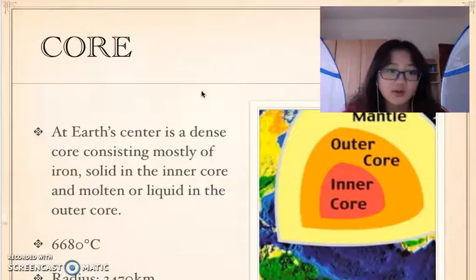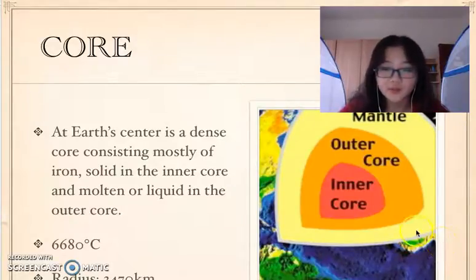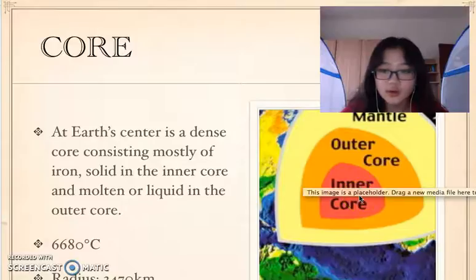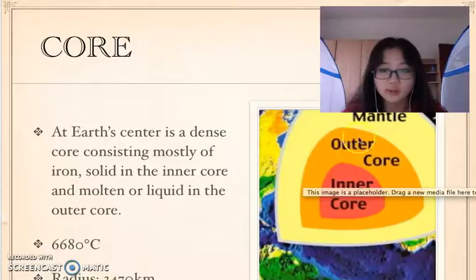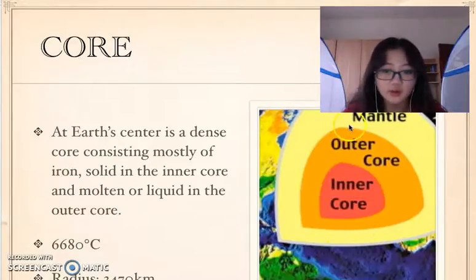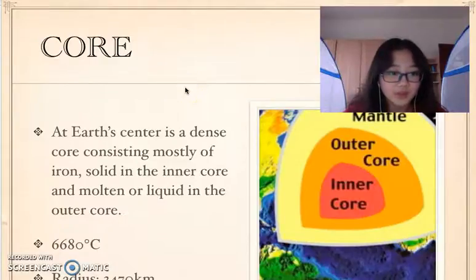The core, at the Earth's center, is a dense ball consisting mostly of iron, solid in the inner core and molten or liquid in the outer core. Let's look at this picture. This is the inner core, the place is here, and this is the outer core, and the place is here. And outside the core is the mantle, which I would like to talk about later.